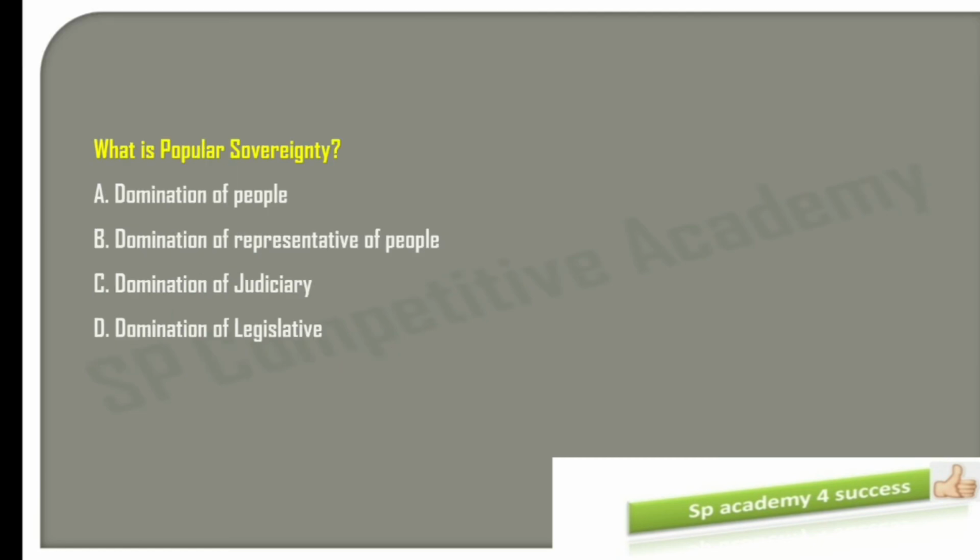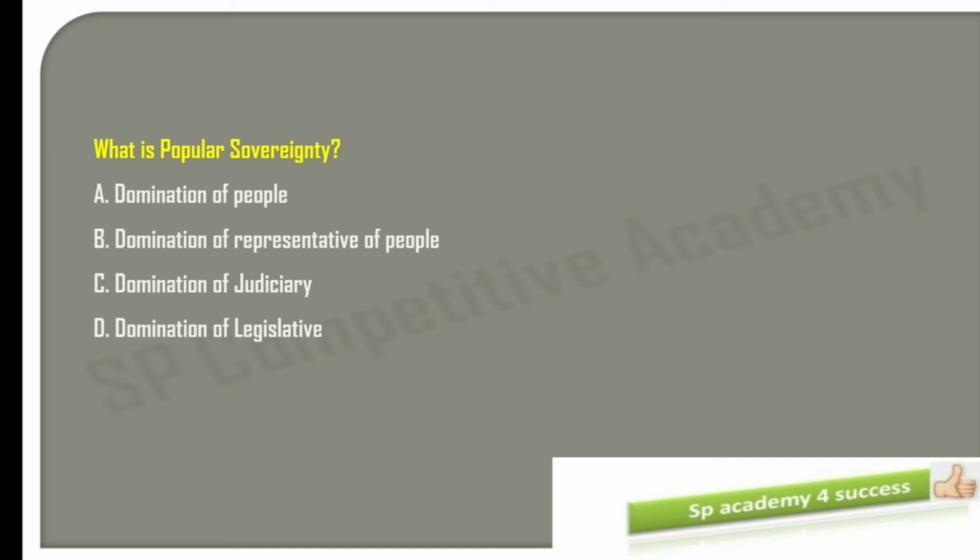Let's see the next MCQ. What is popular sovereignty? So you have to understand what is sovereignty. In order to answer this question, you are supposed to understand what is sovereignty. Okay, so let's see the options first. The first option, domination of people.